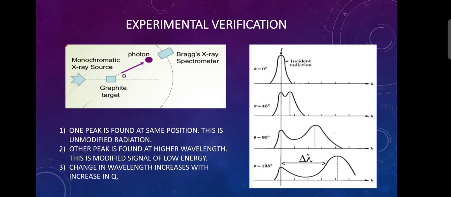Then at 90 degree, wavelength shift is found to be 0.024 Angstrom. This wavelength is called Compton wavelength, and the shift in wavelength is called as Compton shift. The maximum Compton shift occurs when the photon is scattered at theta is equal to 180 degree. So this is the experimental view of Compton effect.